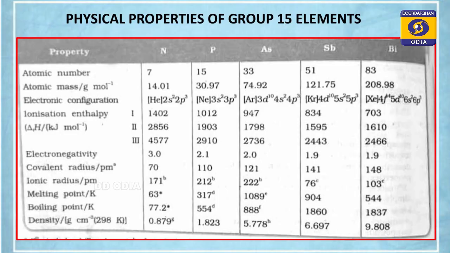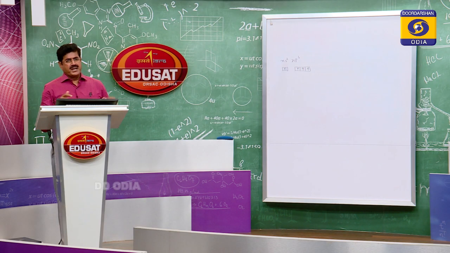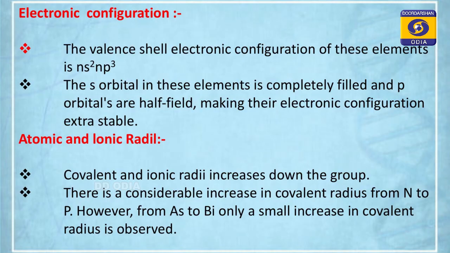d and f electrons. Coming to atomic radius, once again atomic radius increases down the group. Why? Because the number of shells increases. But once again, the increase in atomic radius after phosphorus is small, for the same reason, due to poor shielding by d and f electrons. Boiling point increases regularly down the group. The electronic configuration I have already explained: 5 electrons in the outermost shell, out of which the p subshell is in half-filled state.